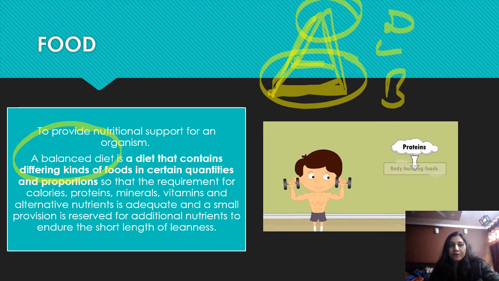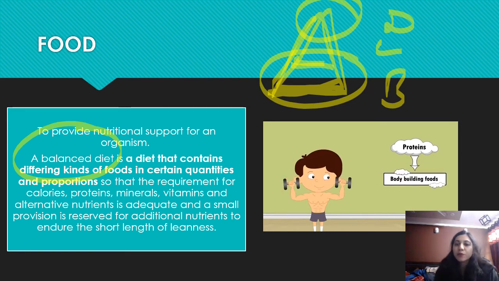So we have to keep three things in our mind, and these three things are food proper, food accessories, and roughage. Food proper means carbohydrate, fat, and protein. Food accessories means inorganic salts and vitamins. And roughage is the fiber that helps to clean our intestine.